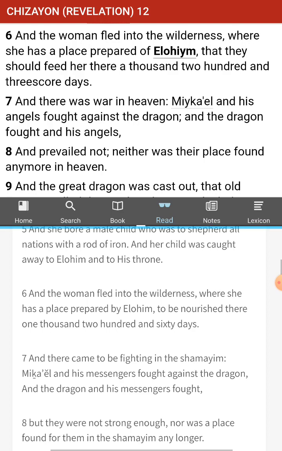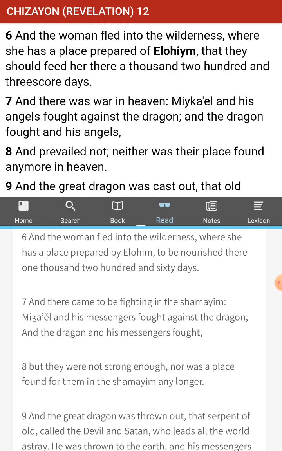All right, 6. And the woman fled into the wilderness, where she had a place prepared by Elohim to be nourished there 1,260 days. Okay, anyone remember this number? It's about three and a half years, almost 4 years. Where have we heard this exact number? The prophets, in the chapter before this. The days of the prophets, 42 months. So, 3.5 years.